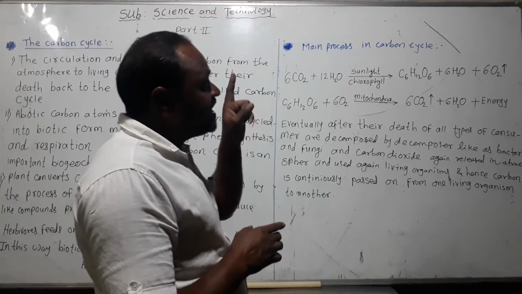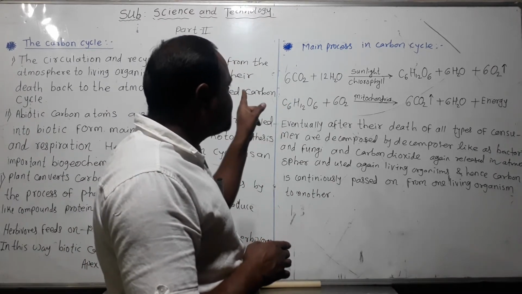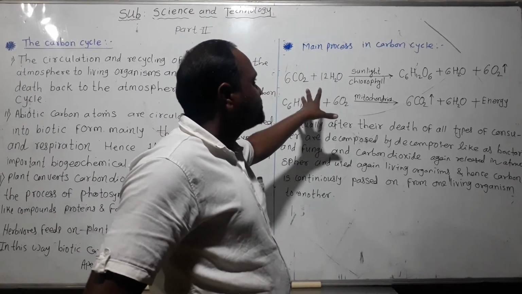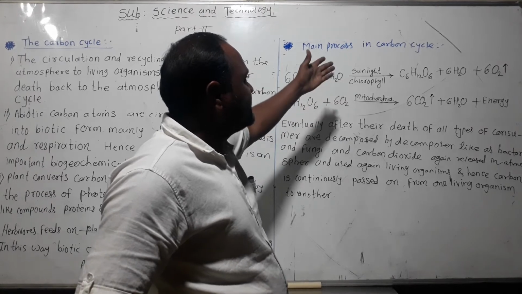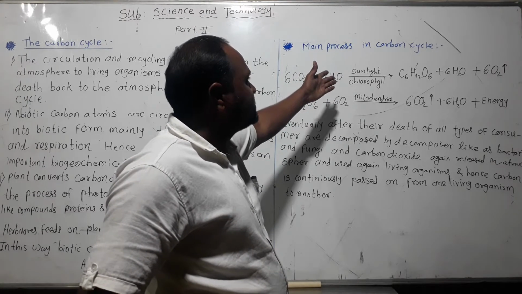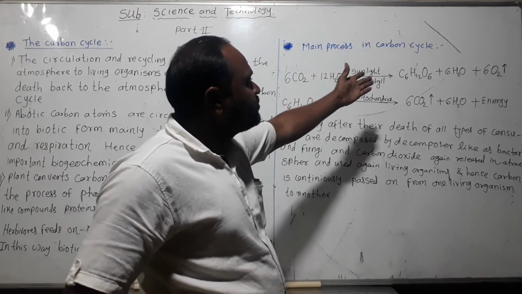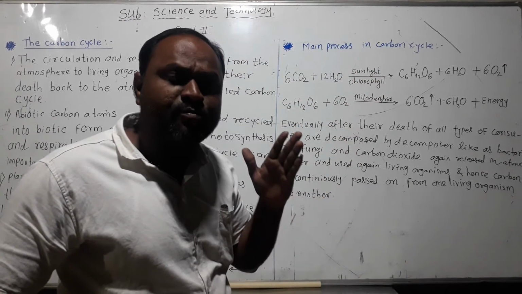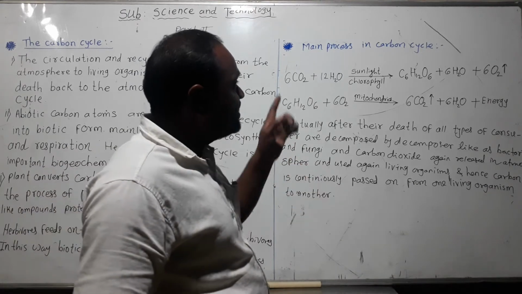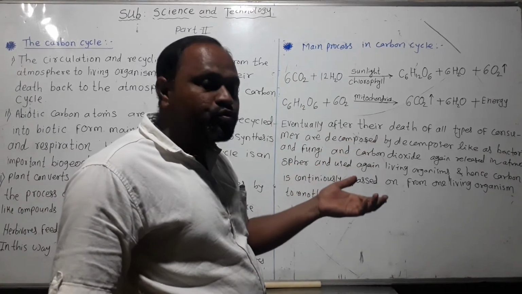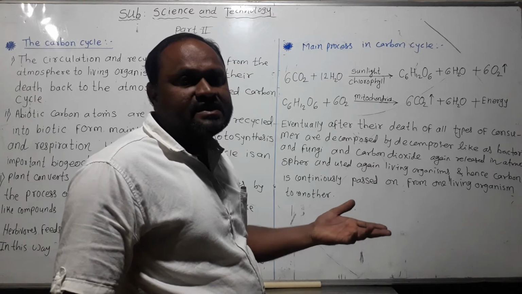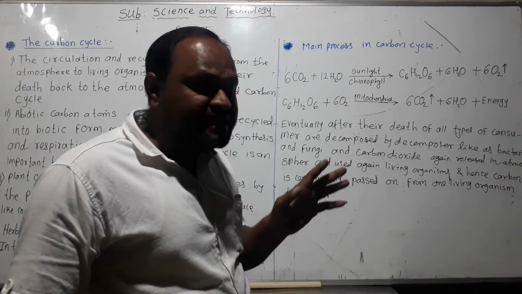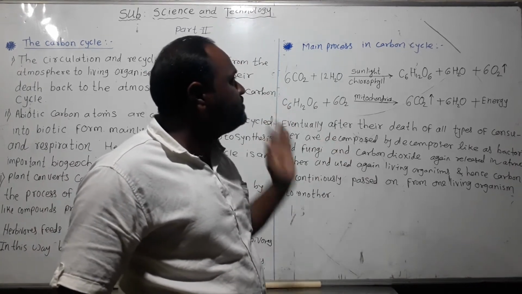So at that time, 6CO2, meaning CO2 and H2O, carbon dioxide and water, react with the help of sunlight and chlorophyll to form C6H12O6, which is a type of glucose, a type of carbohydrate, and again H2O and O2, meaning oxygen, as a byproduct. Oxygen is released into the atmosphere by this chemical reaction.